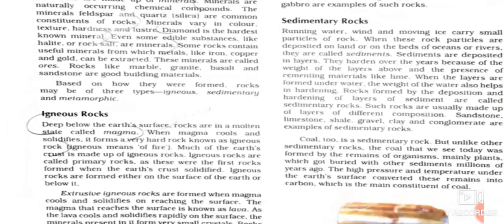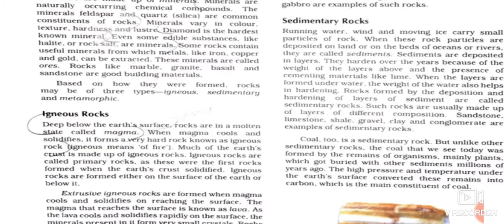So how are these extrusive igneous rocks formed? When the molten lava comes onto the earth's surface, it cools down and becomes solid to form rocks. These types of rocks are called extrusive igneous rocks or volcanic rocks. They have a very fine grained structure, because as they form on the external part of the earth, they get enough space to spread. Basalt is an extrusive igneous rock, and the Deccan Plateau of India, our southern part of India, is made up of basalt rocks only. And these rocks form black soil, which is the best for cotton cultivation.